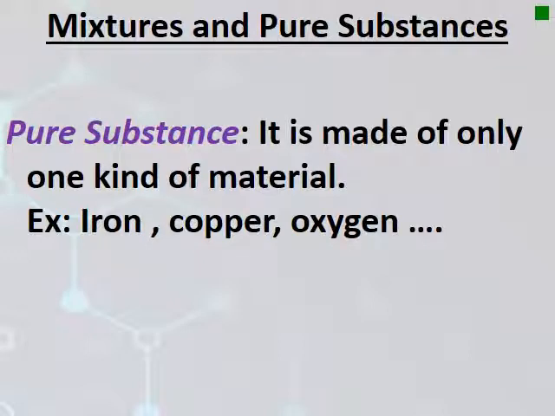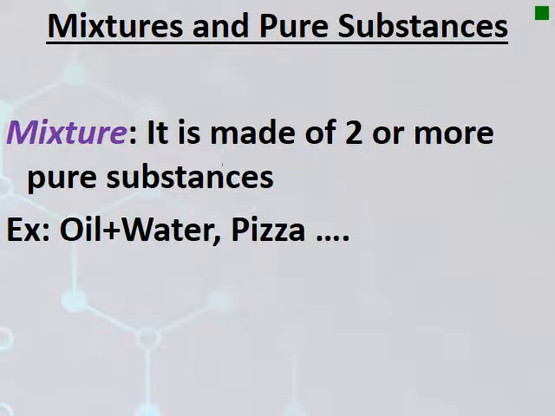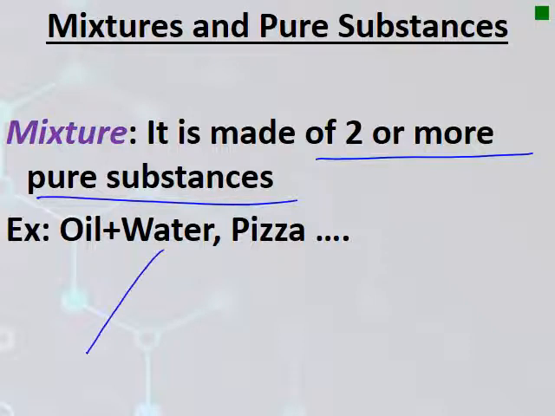Let's talk about the mixtures and the pure substances. As we know, pure substances are made up of only one kind of material. Examples of this: iron, copper, oxygen, and others. However, the mixtures are made of two or more pure substances. Examples of this: oil and water, pizza, fruit salad, vegetable salad, and many others. Examples of the mixture.